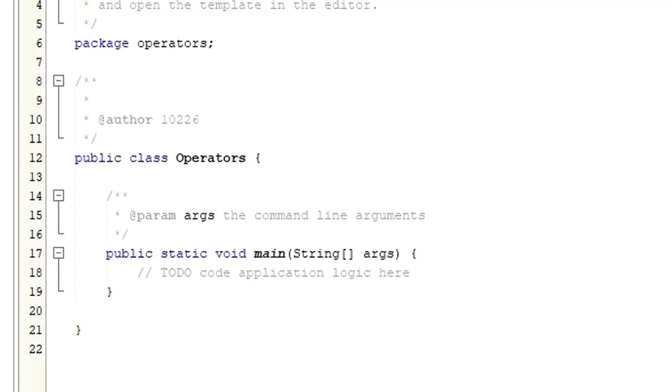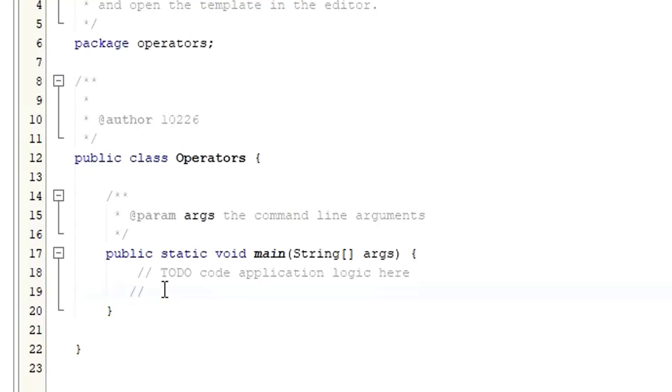So basically, operators are symbols that perform operations on variables and values. For example, we use plus, right? What is the use of this plus? If you want to add two numbers, if you want to add values, we use plus. So here, this plus is an operator. If you want to add two values, let's say 5 and 5, then this 5 is an operand, the value, and this plus is the operator. Operators can be used for different purposes. Let us learn one by one.